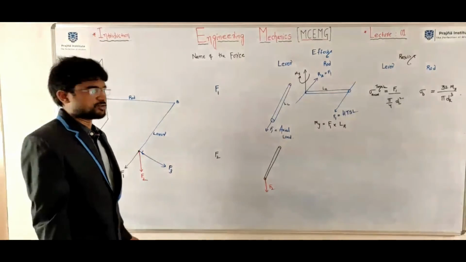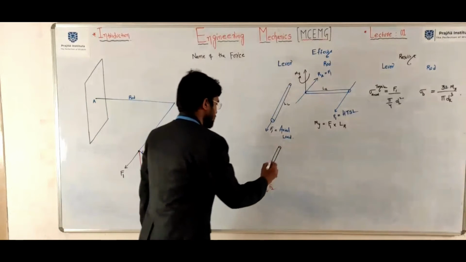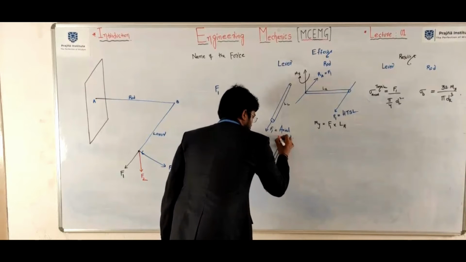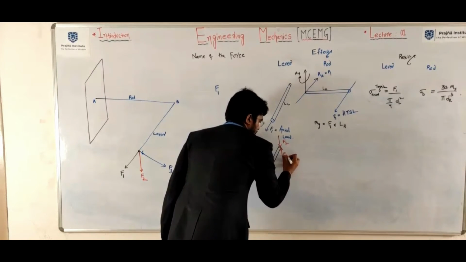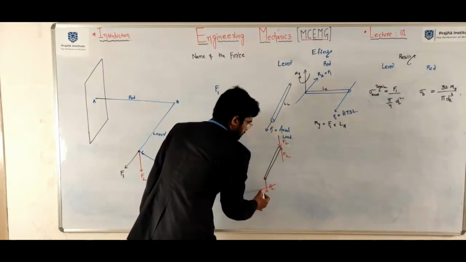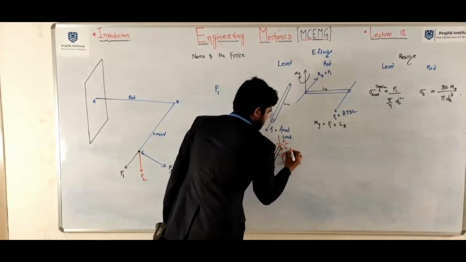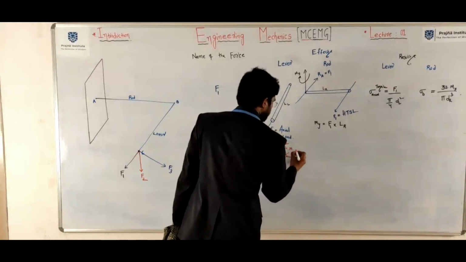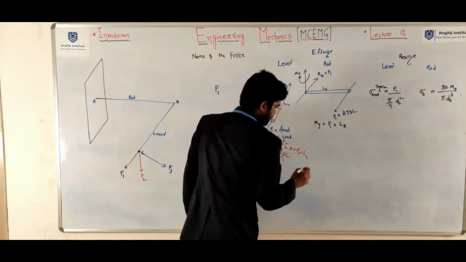We need to transform the force from here to here. One upward force and downward force, F2, F2. The downward force and upward force create a couple. This is the moment. So moment is equal to F2 into length of the lever.